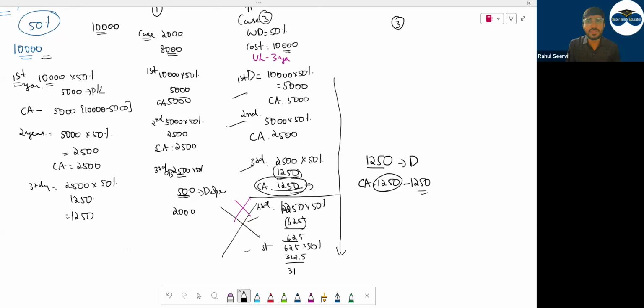Now, the third type of depreciation method: hourly basis, or the units of production method.